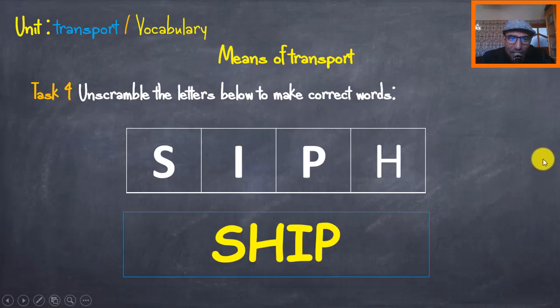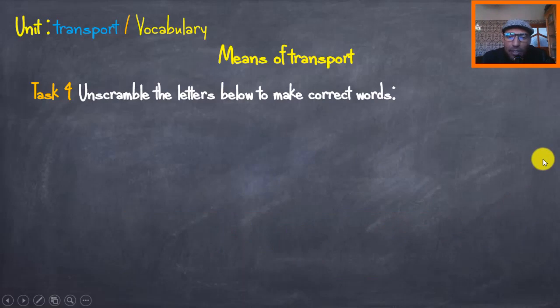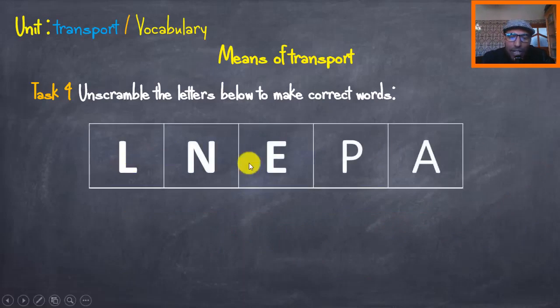Okay, let's move to another task. Another example. We have the following letters. It's more challenging now, okay? We have L, N, E, B, A. What do you think is the word related to the means of transport?